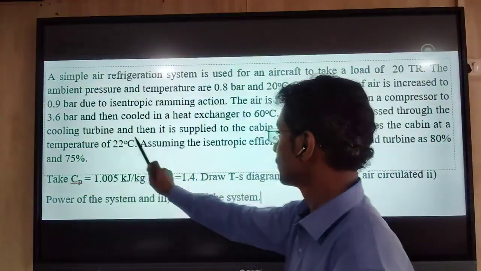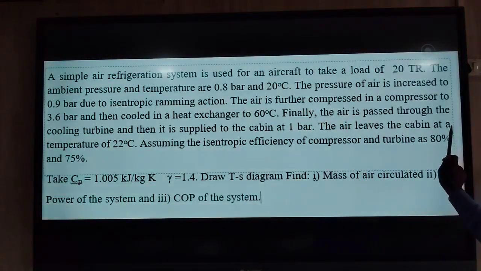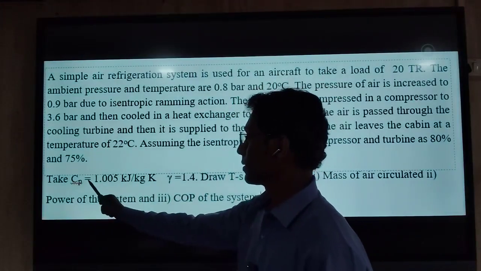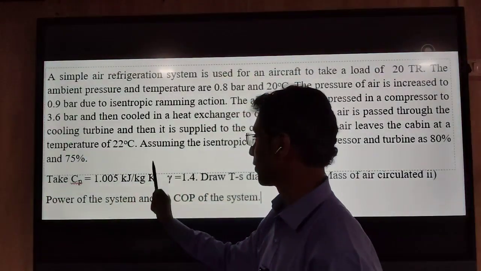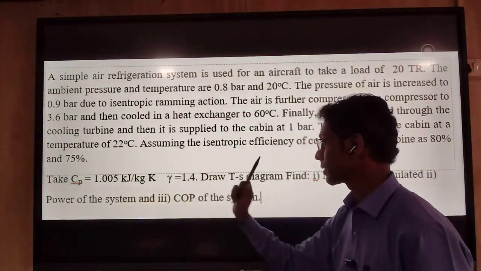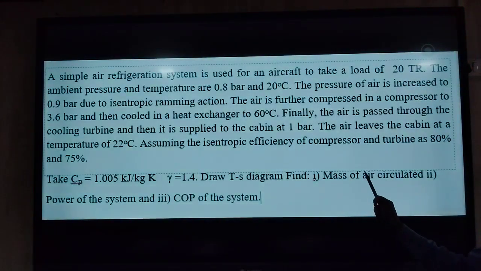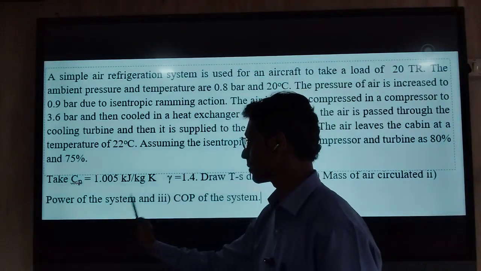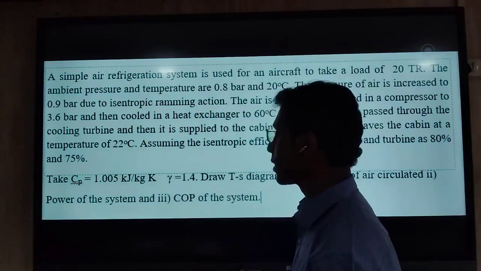Assume the isentropic efficiency of compressor and turbine as 80% and 75%, and the constant Cp, specific heat of air, and adiabatic index are given. We have to calculate the mass of air circulated through the system, the power of the system, and the COP, the coefficient of performance of the system.